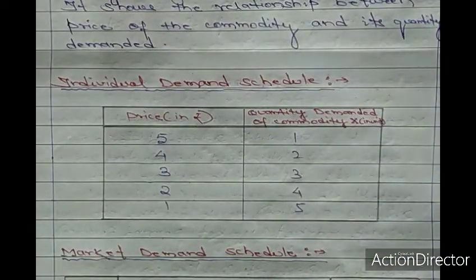This is the purpose of showing the table. But yes, keeping other factors constant, it is not all the time. When other factors remain constant and we reduce the price, the quantity demanded will increase.